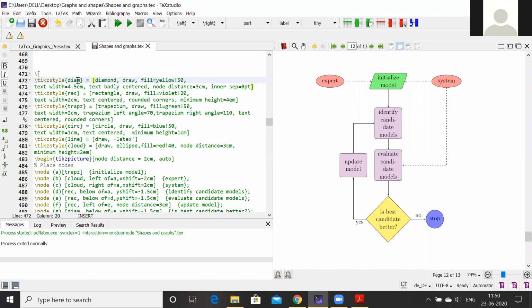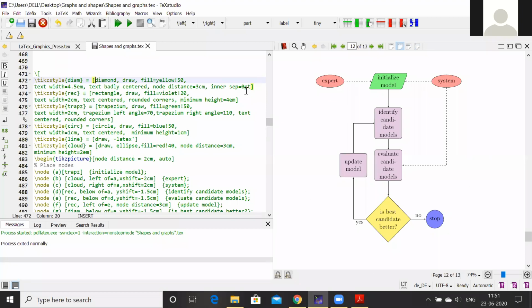And DIAM is the diamond shape, then draw, then fill yellow, text width is 4 em. So em is also a kind of measure. You can use centimeter, you can use millimeter, whatever you can try with this, and you'll get the required kind of text width. Then text badly centered, then node distance 3 centimeter, and then inner sep, that is 0.5.